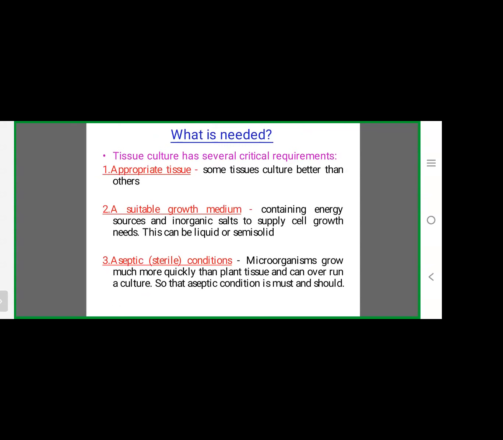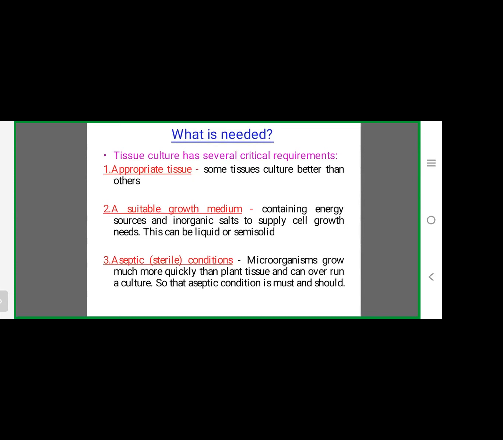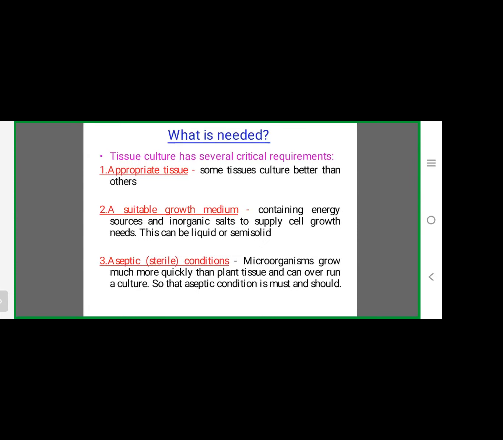Selection of the tissue is very important. If the tissue is not in good condition, our experiment will not be carried out. So healthy and appropriate tissue is important.